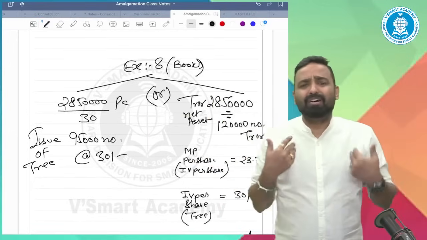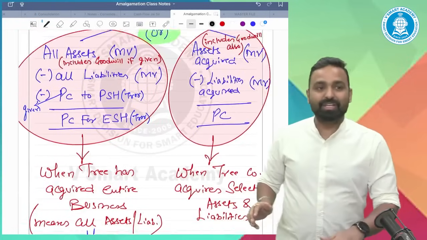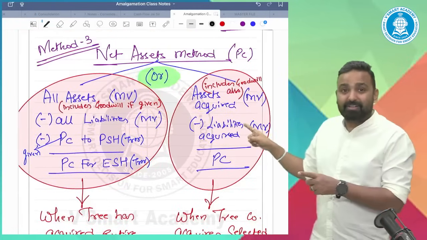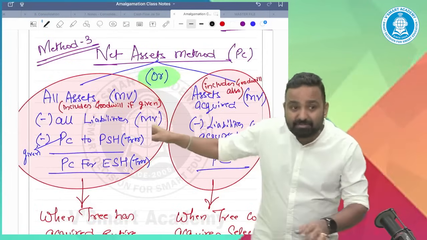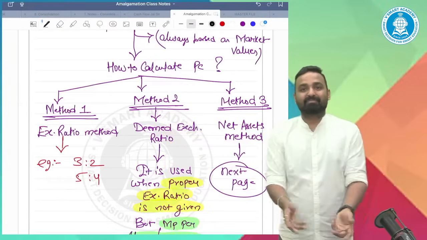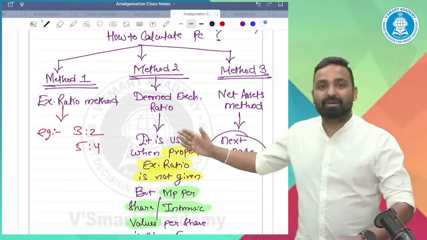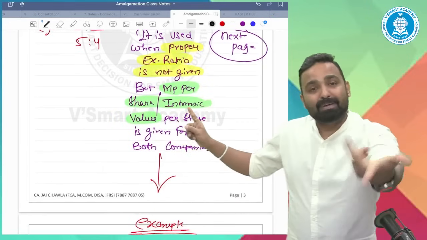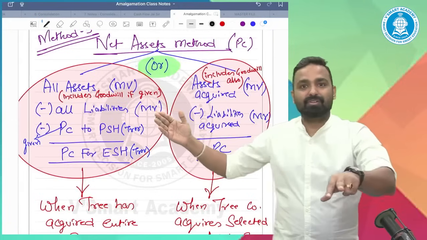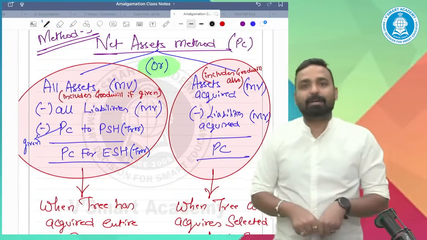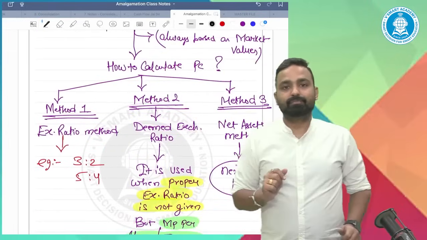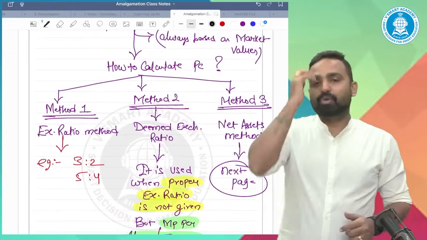The answer is the same. Sir, what do you actually want to say? I just want to say that this method is a selected asset liability method, and logically the two methods are the same. In the deemed exchange ratio method, they directly give you the market prices, but under this method, you find out the market prices first and then apply the same concept as the second method. Tell me guys, are you clear now or not?